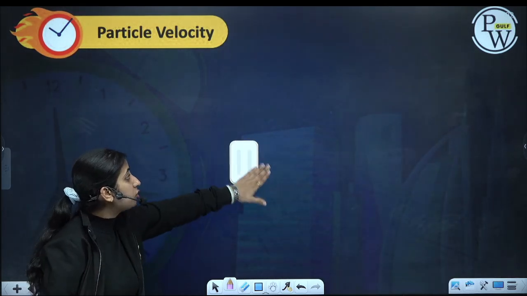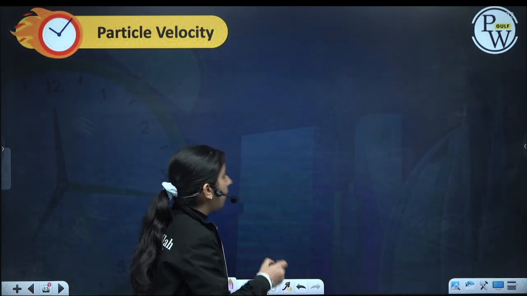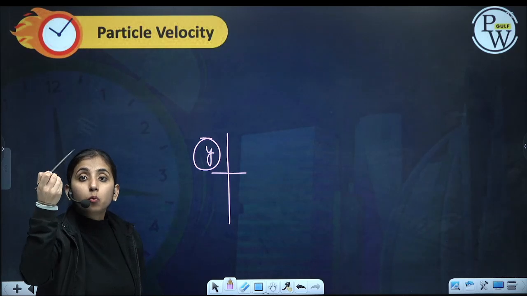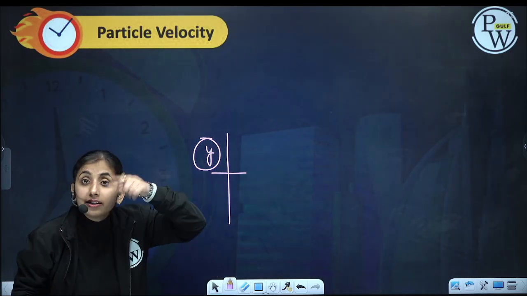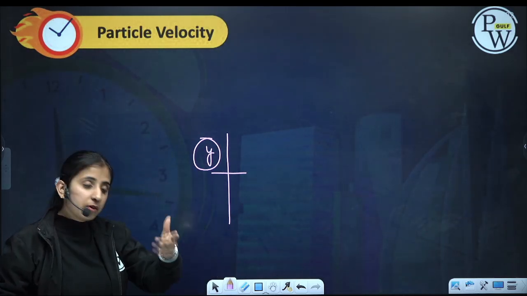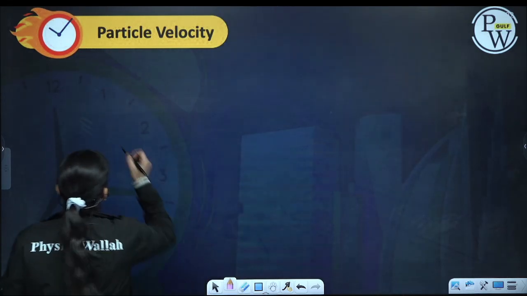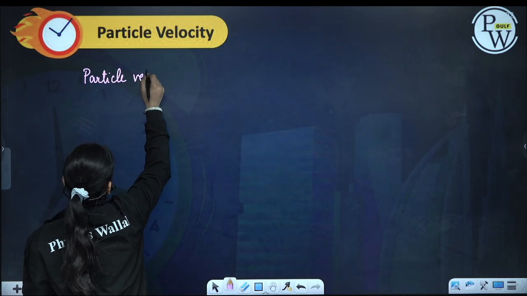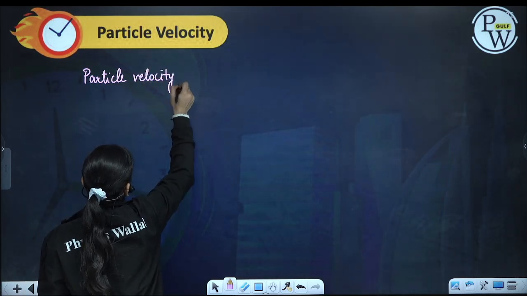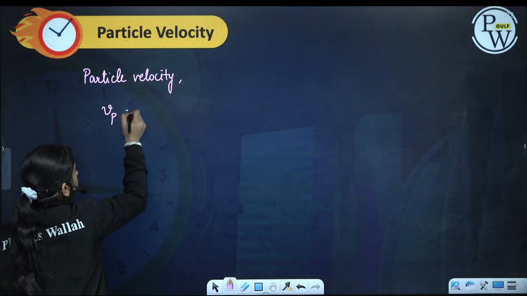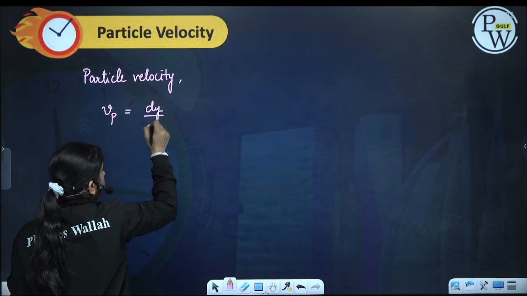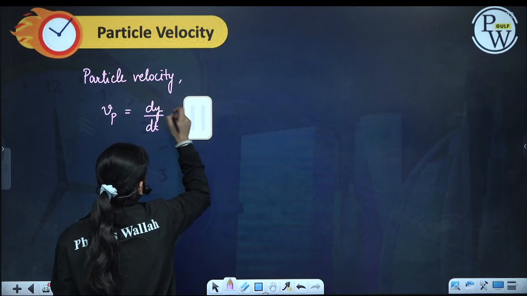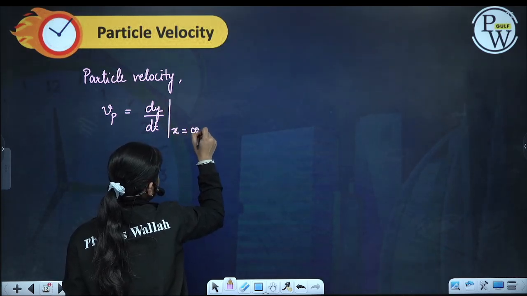So how can I check the particle velocity? The particle is doing displacement in y. The rate at which y is changing with time will give me the velocity of the particle. So particle velocity will be equal to dy by dt, keeping x constant.